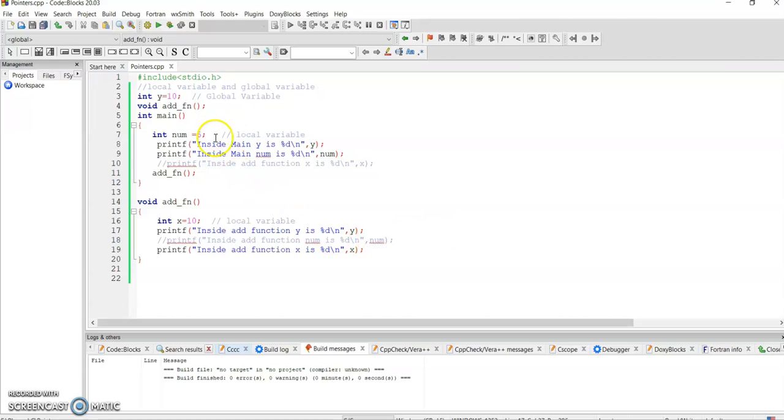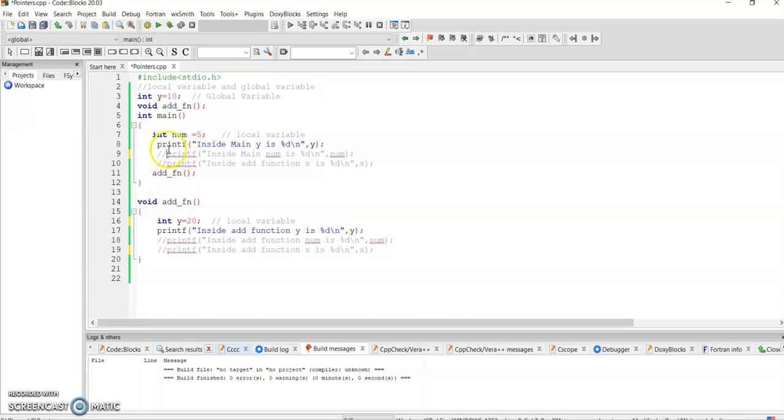So now you have understood what a local variable is and what a global variable is. Now let us take a very simple thing and try to understand. I declare a global variable y and put 20 here. So previously it was clear what a global variable is and what a local variable is. Now I create a global variable y, and inside the function I again declare one local variable with the same name, so y is also a local variable and y is also a global variable.